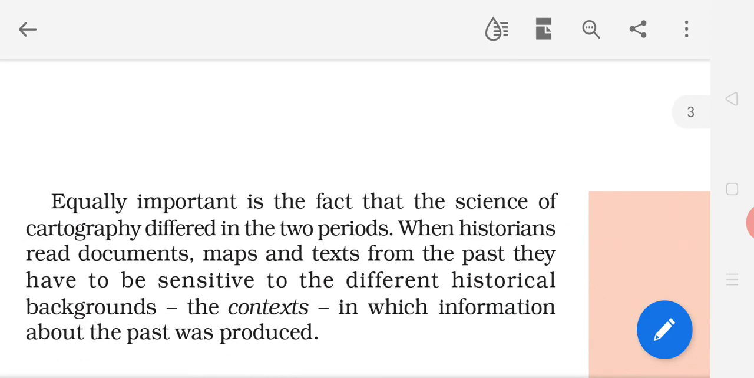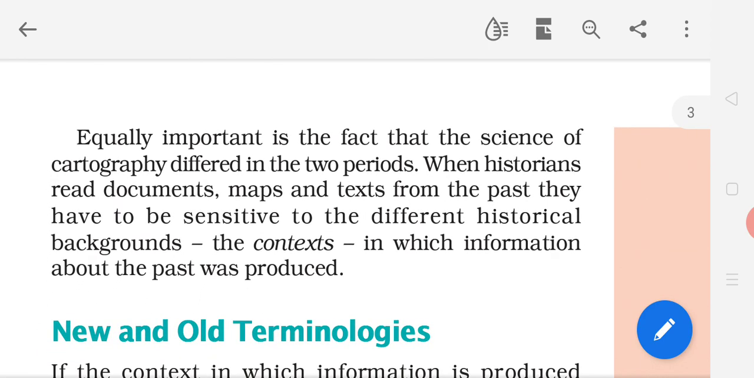Now students, see page number 3. Equally important is the fact that the science of cartography differed in the two periods. Map 1 was made in the year 1154, and map 2 in the 1720s. So the science of cartography, meaning the map-making technique and skill, was different in the two periods.